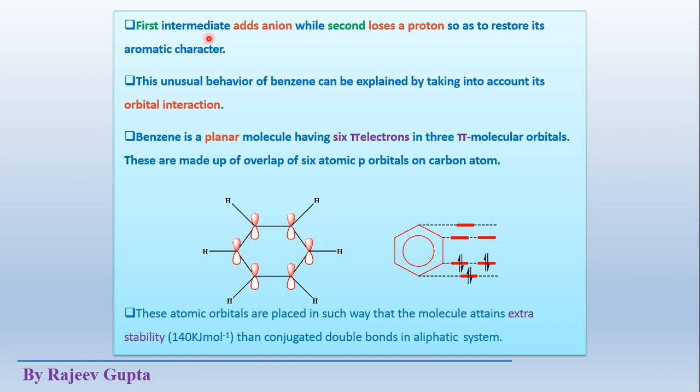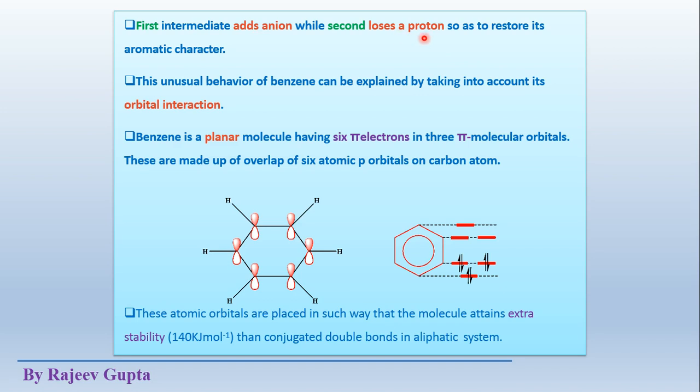Now the first intermediate, which is cyclic bromonium ion, adds an anion, while the second loses a proton so as to restore its aromatic character. Okay, in the first case, in the second step, anion, which is Br minus ion, addition takes place, but in case of arenium ion a loss of proton takes place.